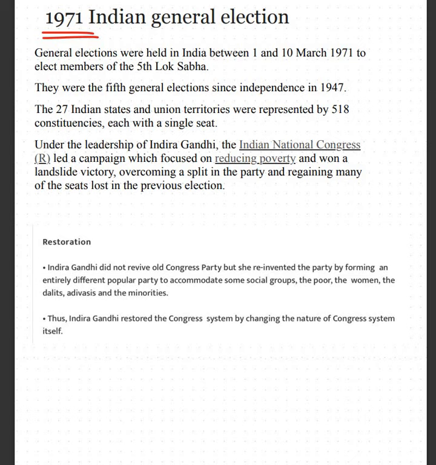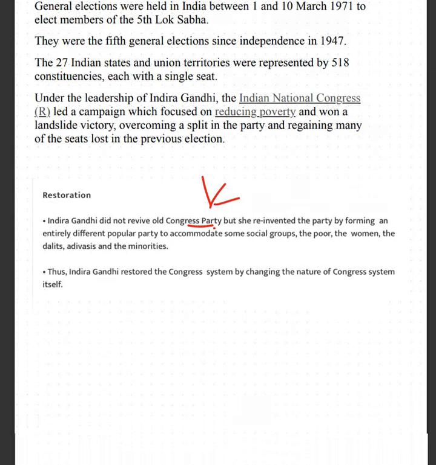Not revive but restore or reinvent the Congress party. Revive तो नहीं कर सकते क्योंकि काफी small factions बन गए थे कांग्रेस पार्टी में, but हाँ उन्होंने reinvent जरूर कर दी कांग्रेस पार्टी. So this was the entire chapter.